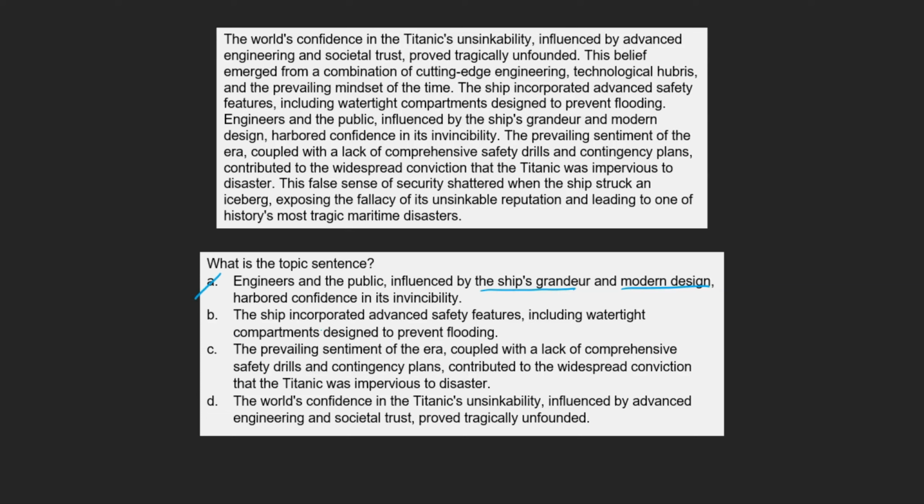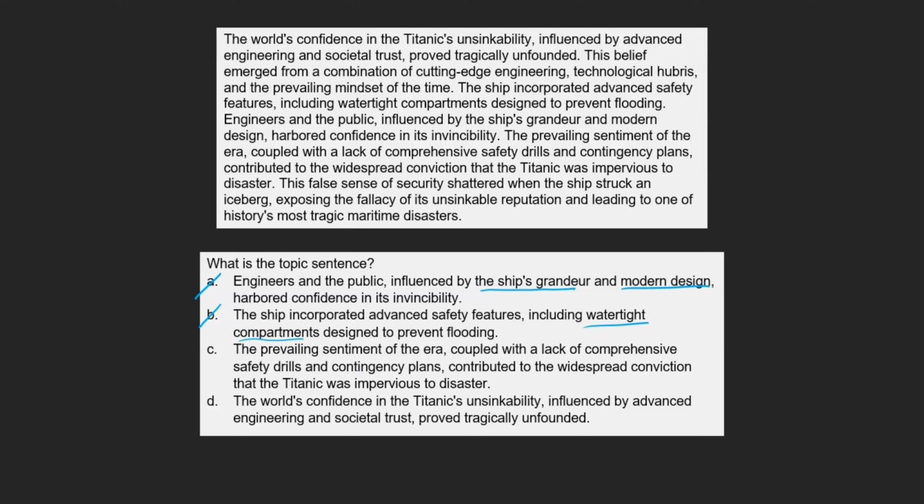B. The ship incorporated advanced safety features, including watertight compartments designed to prevent flooding. Similarly to choice A, if this were to be our topic sentence, that would mean that the main focus of the passage would have to be on these watertight compartments. As we can see that that's not the case, this can be marked as incorrect.